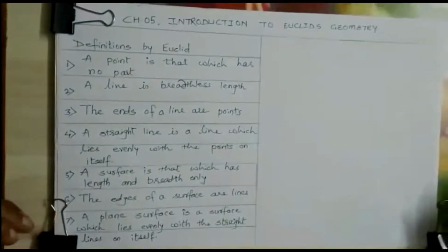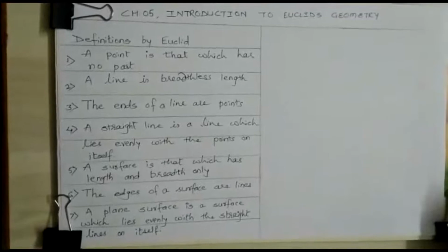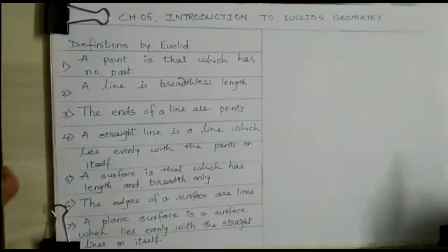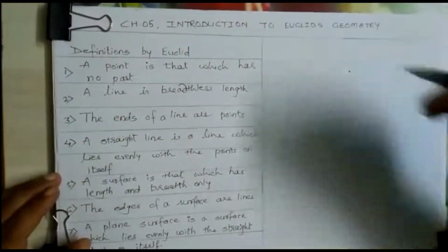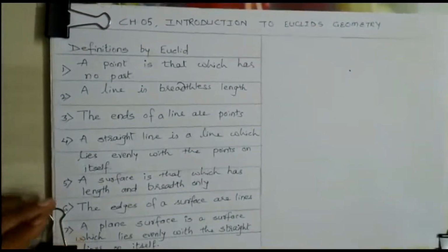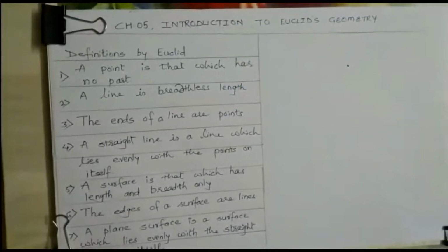First one, a point is that which has no part. So how will we define a point? He has tried: a point is that which has no part. Generally what we do is put a dot on a paper or a surface and we call it a point. No part means no length and breadth.